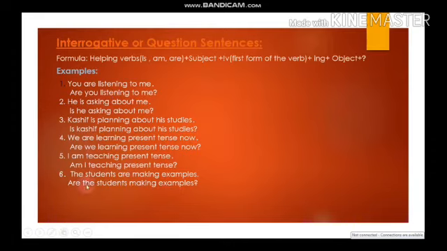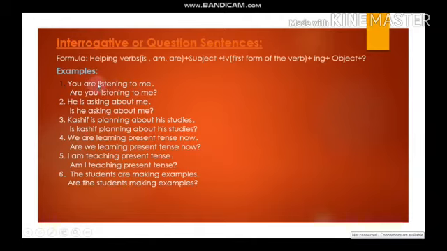So all these examples are showing us that yes, a question is asked. And let me remind you that when I am using interrogative sentences, I am actually asking whether an action is in progress or not. Remember, when I use positive statements like you are listening to me, I mean that an action is happening at the time of speaking.